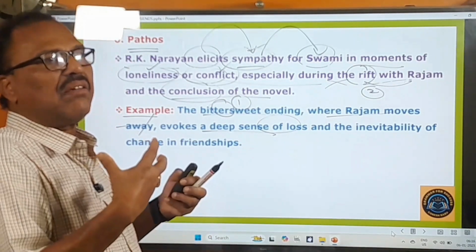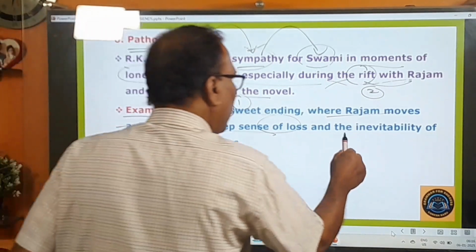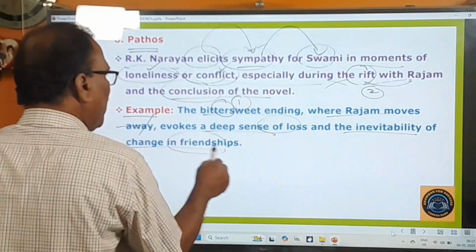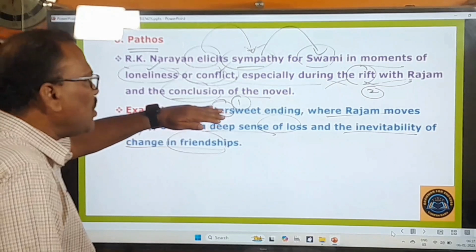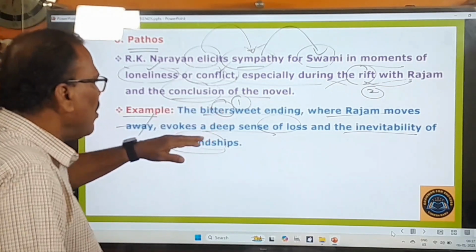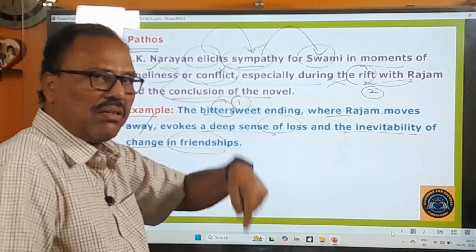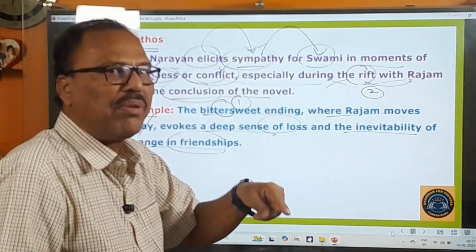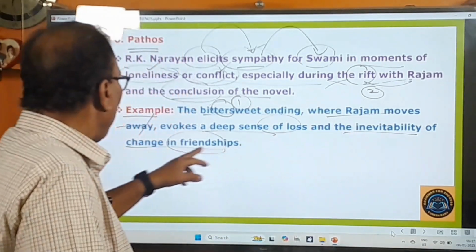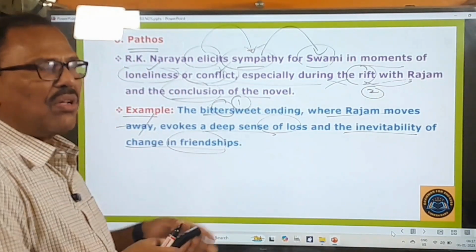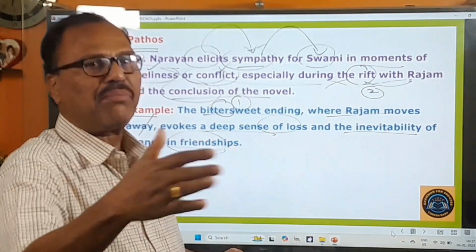He feels heartbroken, you know very well, and the inevitability of change in friendship. This incident also evokes a deep sense of loss in Swami, and it also tells Swami about the inevitability of change in friendship. So friendships will be changing from time to time.